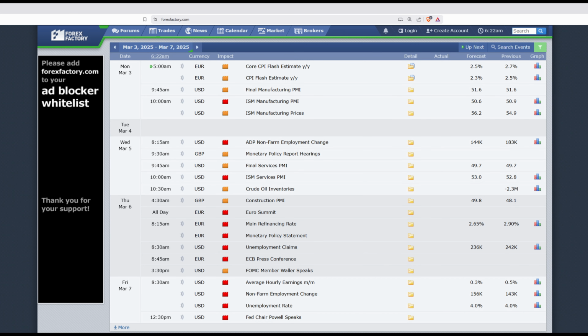On Monday, March 3rd, we have the S&P Global Manufacturing PMI at 9:45 a.m. Eastern, followed by the ISM Manufacturing PMI at 10 a.m. This day is relatively quiet until the 10 a.m. data. We're going to wait for the ISM numbers to drop and then look for a clear trend to develop after the initial volatility. That means we will avoid trading right at 10 a.m.